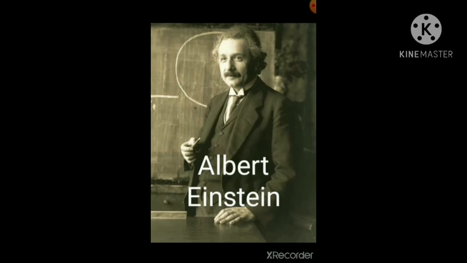Because of this theory of relativity, many changes took place in this world, and that is a masterpiece in the field of modern physics.